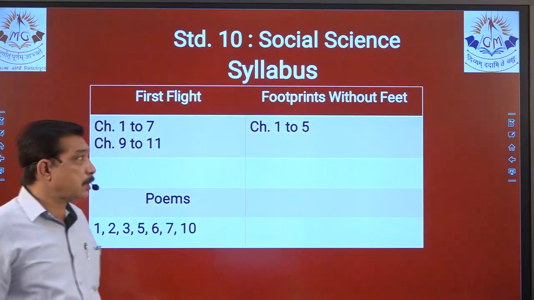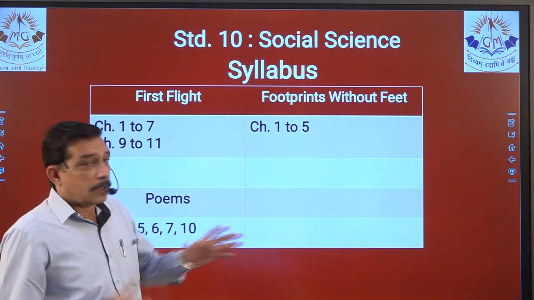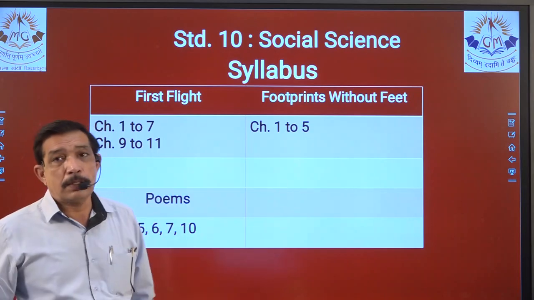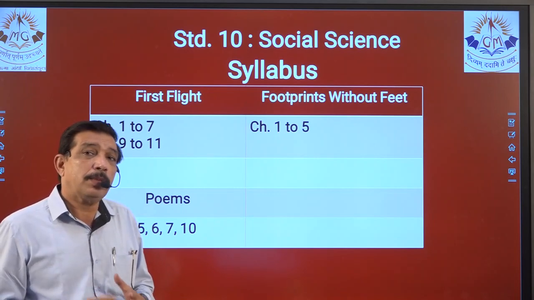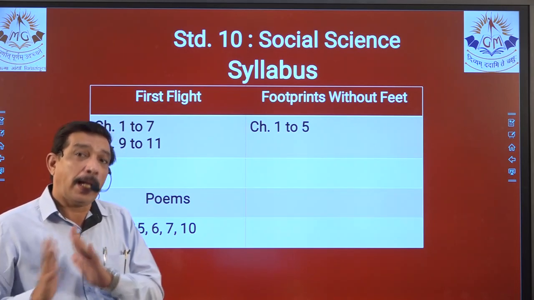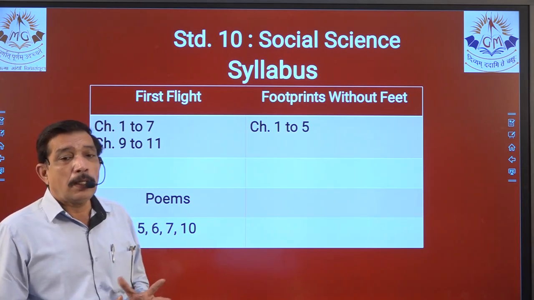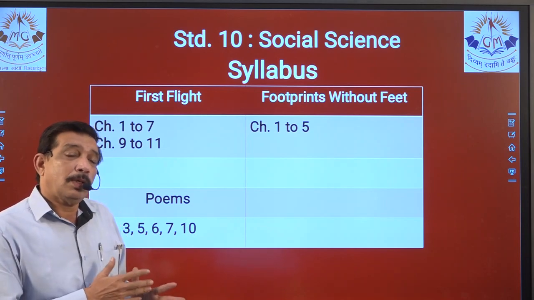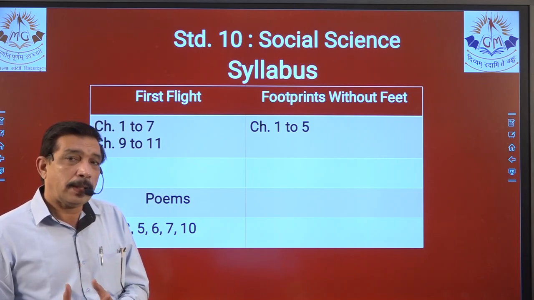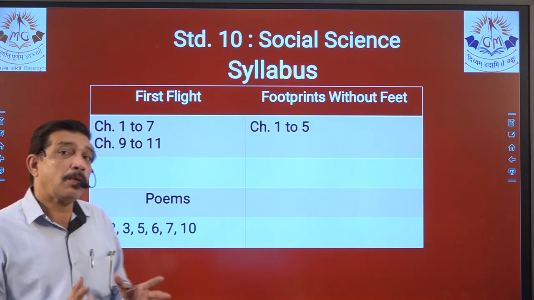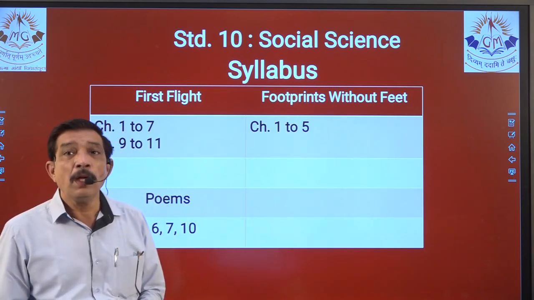These are excluded in the syllabus. Now we come to Footprints Without Feet. In Footprints Without Feet, chapters 1, 2, 3, 4, 5 are included, and the rest of the chapters, that means 6, 7, 8, 9, 10, are excluded. That means that much syllabus has been cut. If we see the total, then chapter number 1 to 11 in First Flight and chapter number 1 to 10 in Footprints Without Feet, we have a total of 21 chapters, out of which 5 chapters from here and 1 chapter from here.